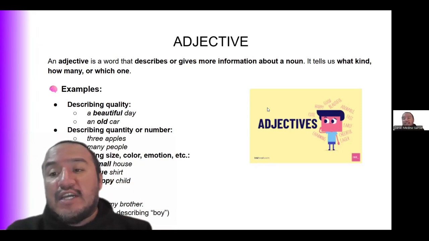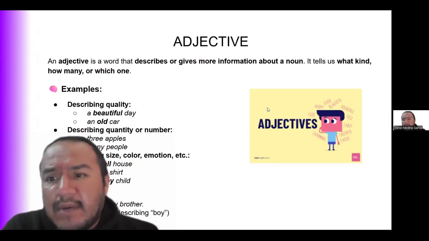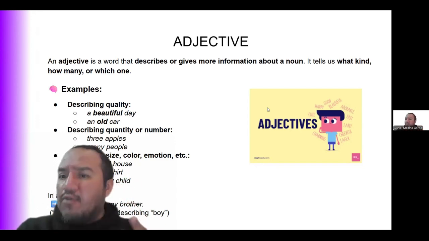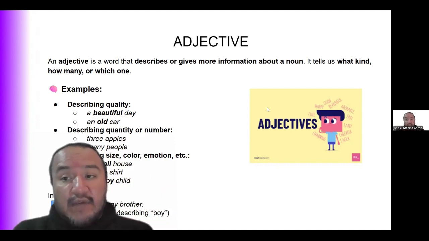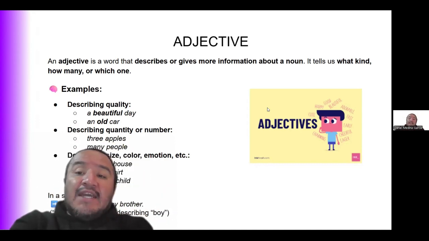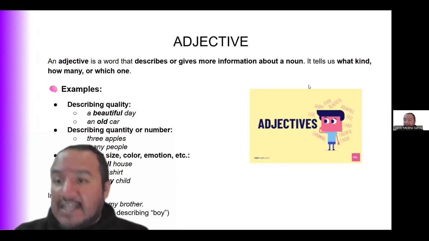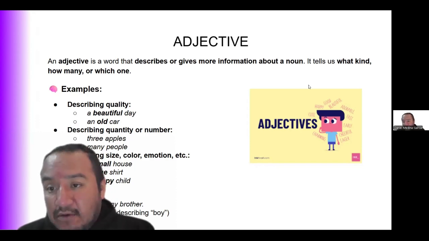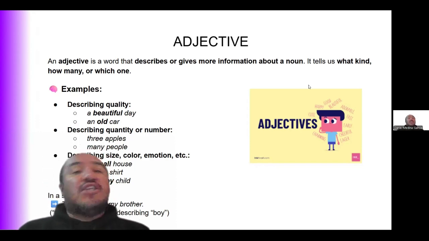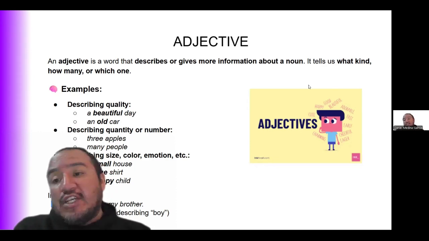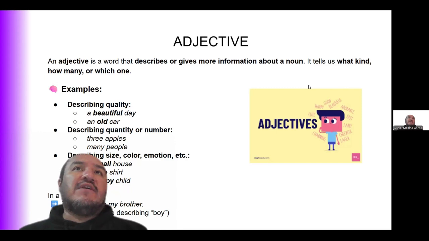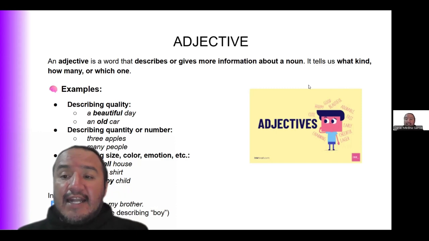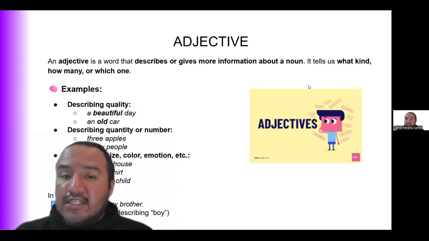In the previous session, we checked what the noun was, and we were talking about words that talk about persons, feelings, groups, etc. They can be something that we can touch or something that we imagine. In this case, we were talking about an adjective. An adjective is a word, but the difference is that this word is going to give me the description of my noun. If my noun was a child, for example, we can say that this child is a very young child, or it's a very mischievous child, or probably it's a problematic child. So all the characteristics that I can assign to that noun are going to be the adjectives.